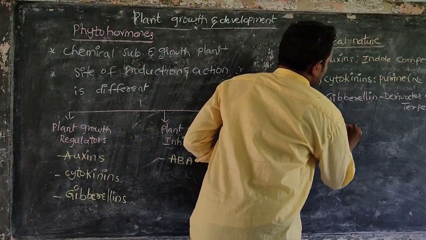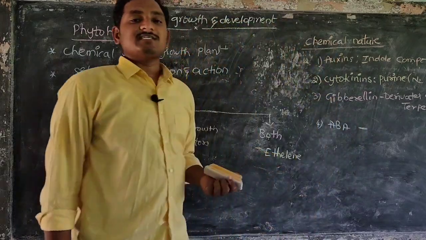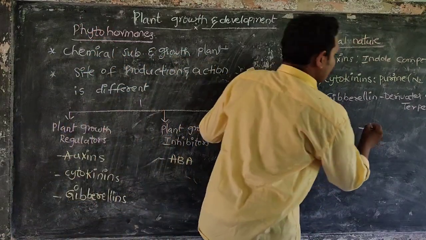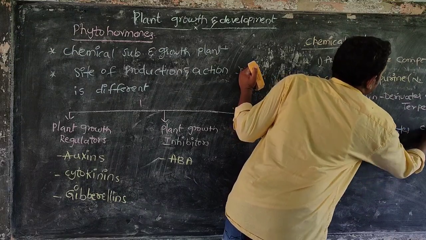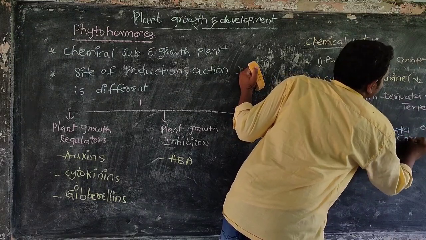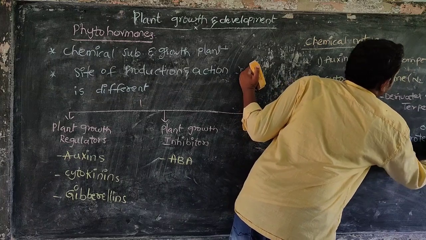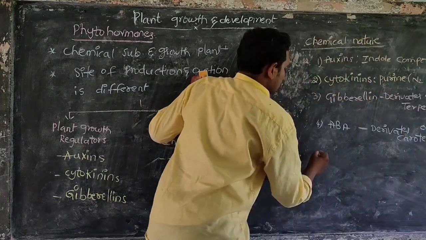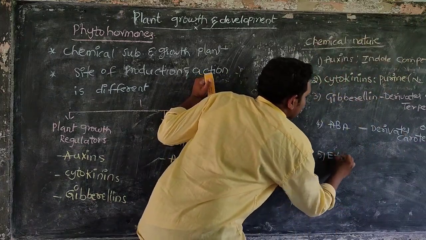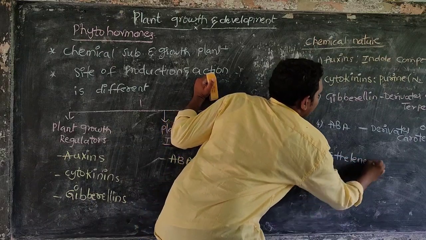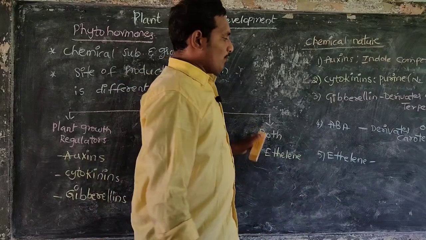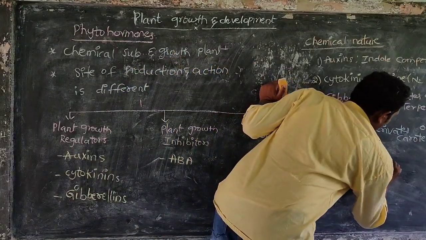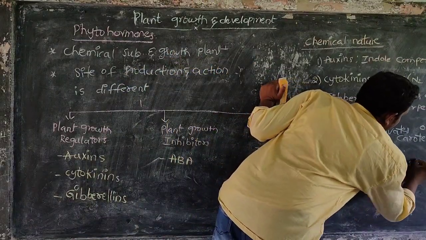Next, abscisic acid is a derivative of carotenoids. Next, ethylene. Ethylene is a gaseous compound, a gaseous phytohormone.